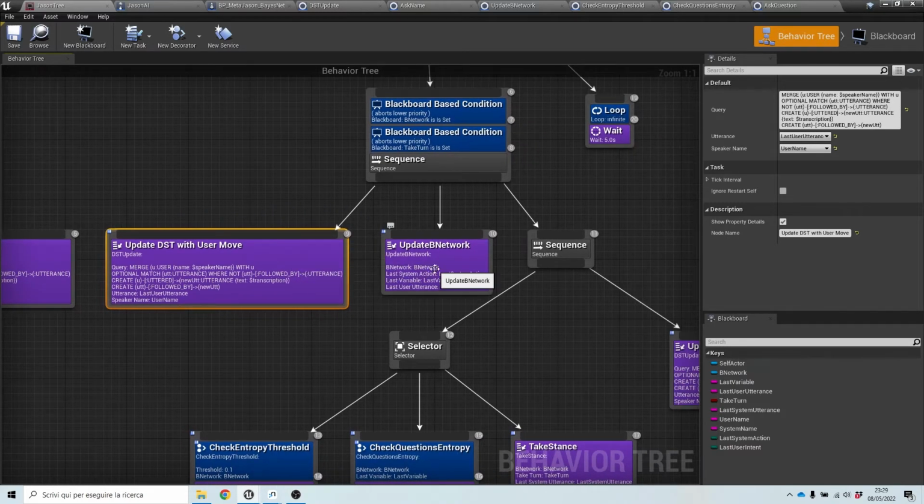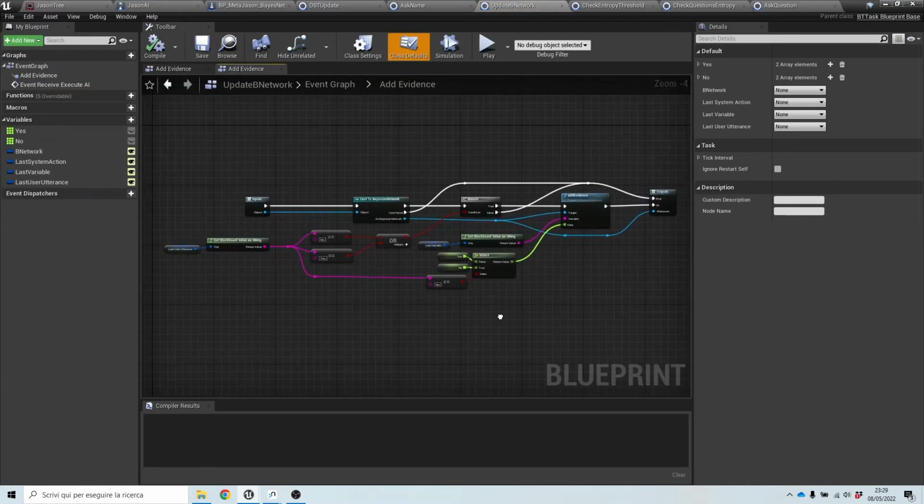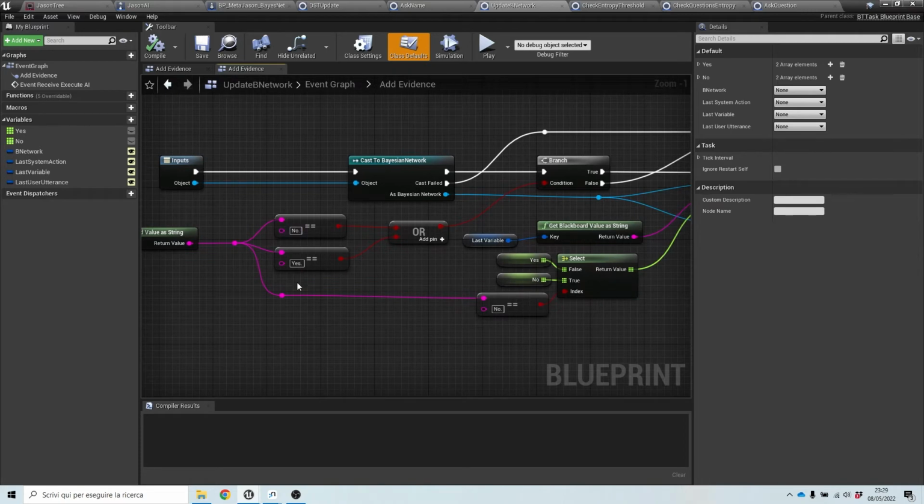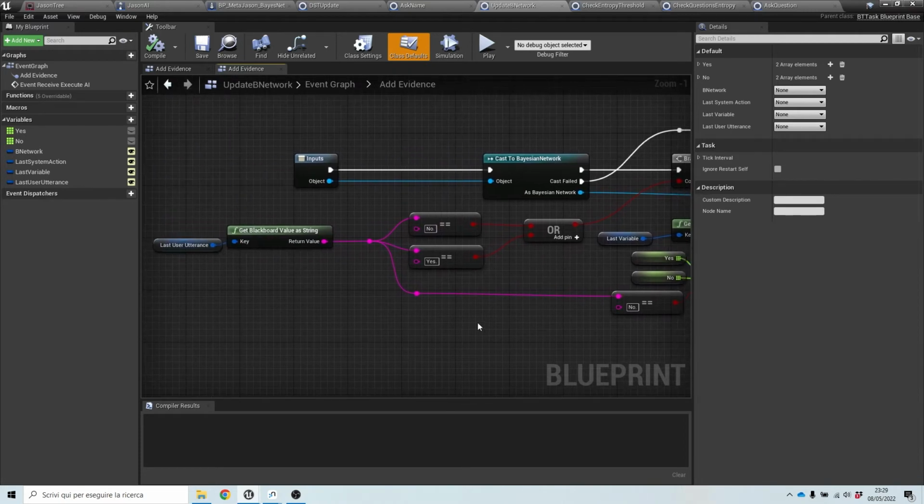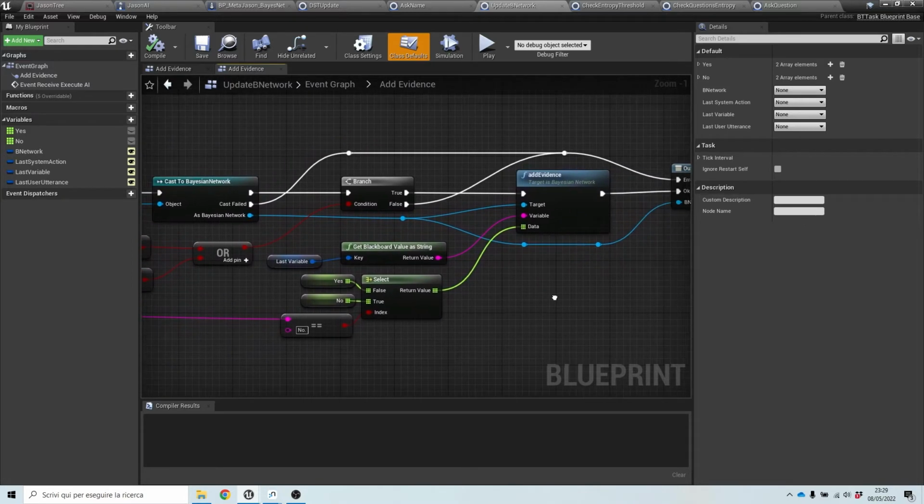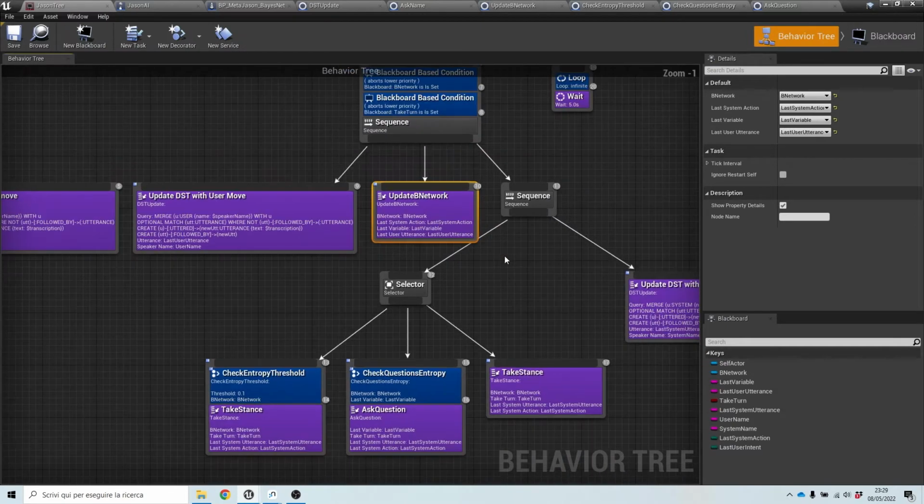Next, since we got an answer from the person we're interacting with, we will run this update Bayesian network task, which is part of the logic that we already saw in the last video, the one managing yes or no questions, yes or no answers from the user, if they're present, so that we can make inference about what happened during the task.